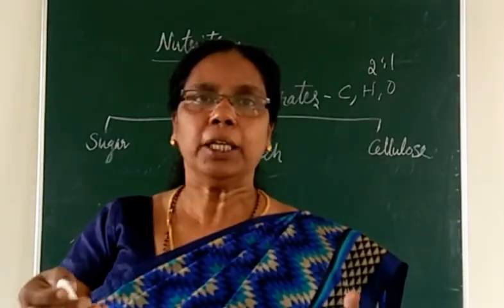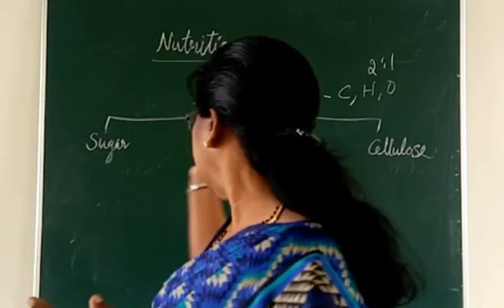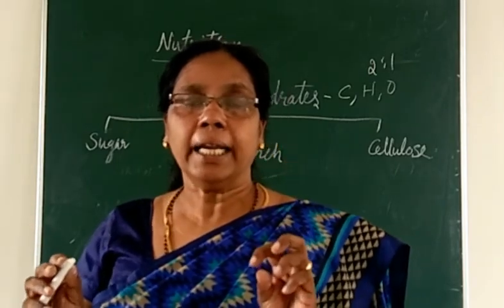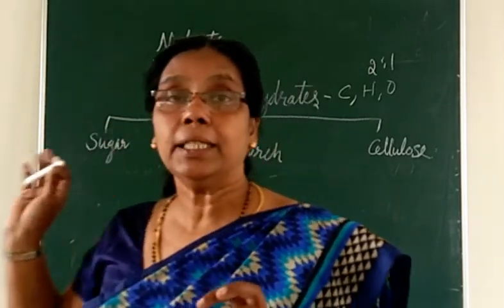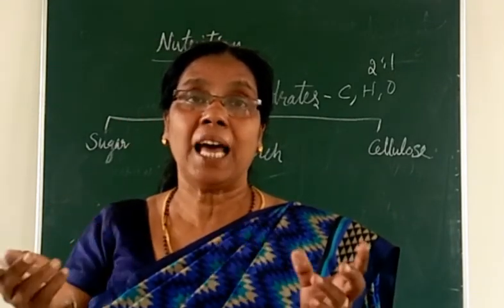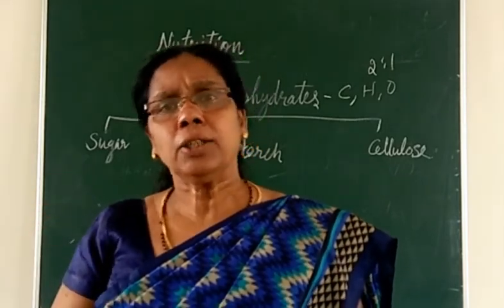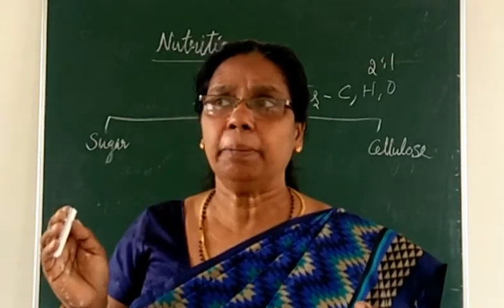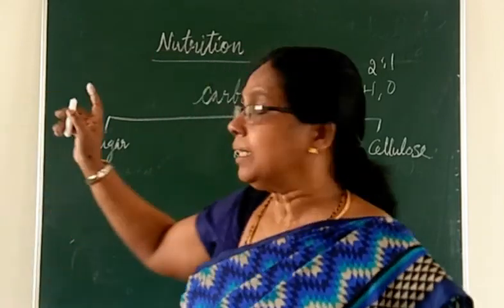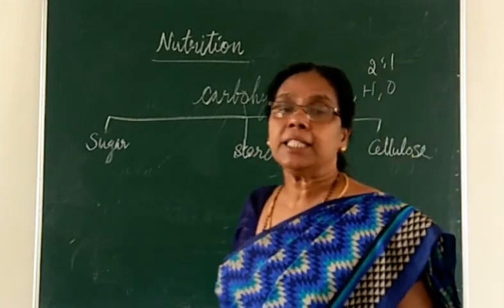See, even the sugar you put in your tea is included in sugar. Okay. The next one is starch, usually potato. It is composed fully of starch. And again cellulose: you can see it in almost all fruits and vegetables, because the plant cell wall is made up of cellulose. So in almost all food items, these things will be available. So let us see one by one. The main three types of carbohydrates are sugar, starch and cellulose.